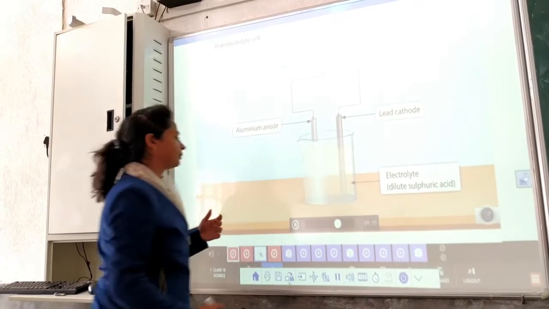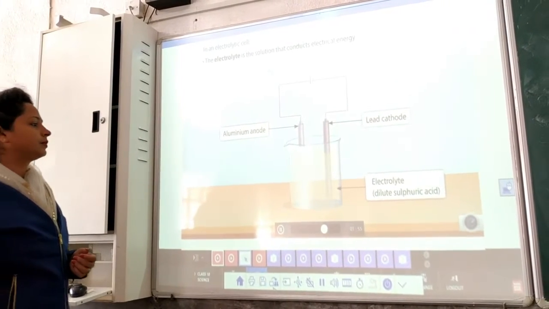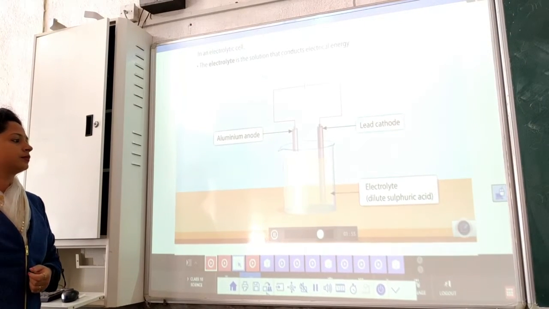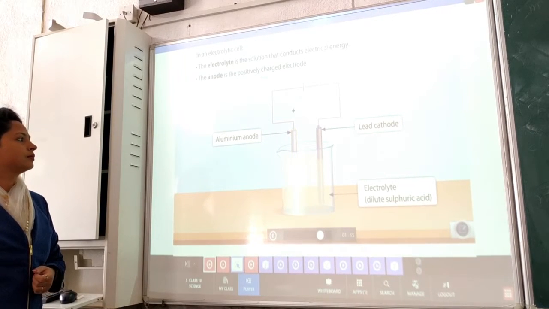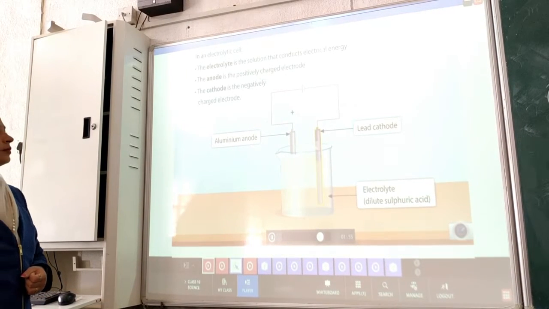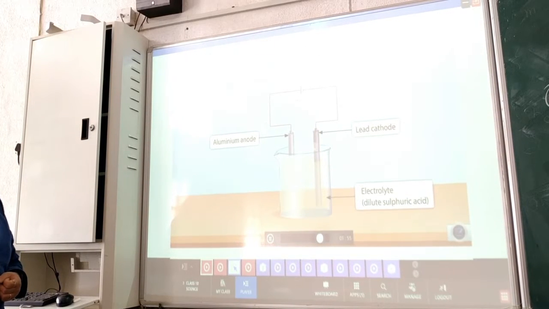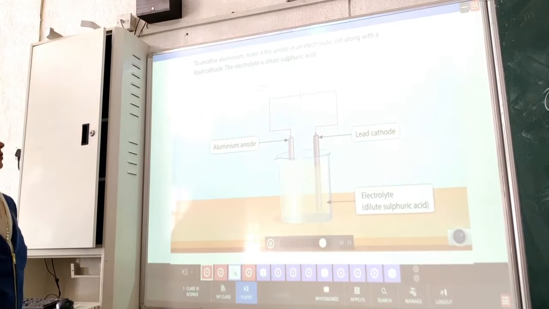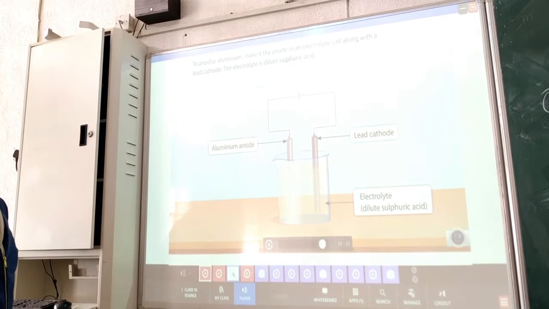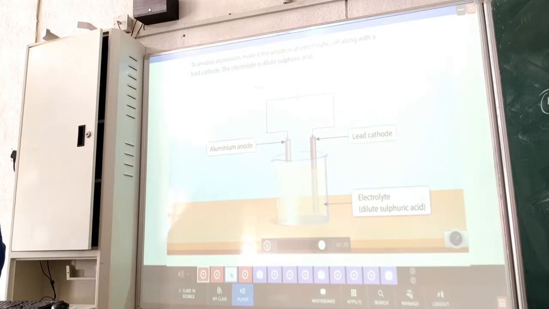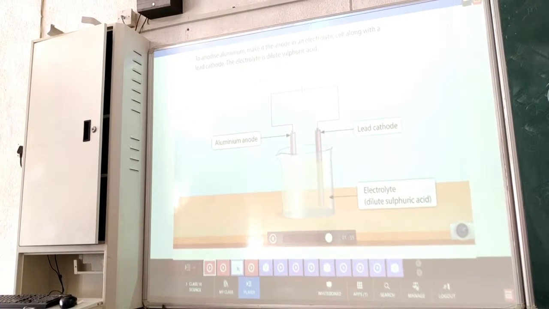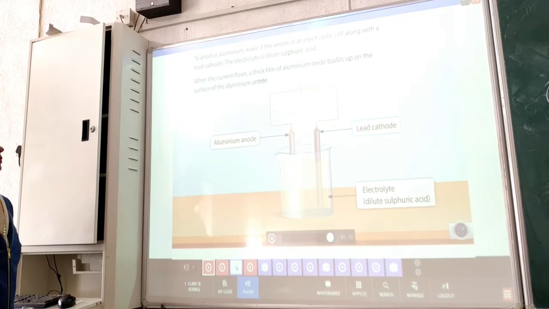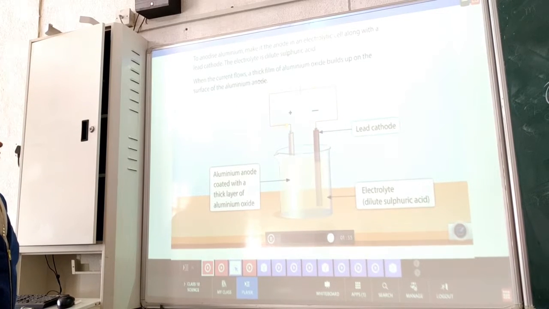Okay, so let's see. An electrolytic cell can be created using two electrodes in an electrolyte solution that conducts electrical energy. The anode is the positively charged electrode and the cathode is the negatively charged electrode. One way of anodizing aluminium is by making it the anode in an electrolytic cell along with a lead cathode. The electrolyte solution is dilute sulfuric acid. When the current flows, a thick film of aluminium oxide builds up on the surface of the aluminium anode.